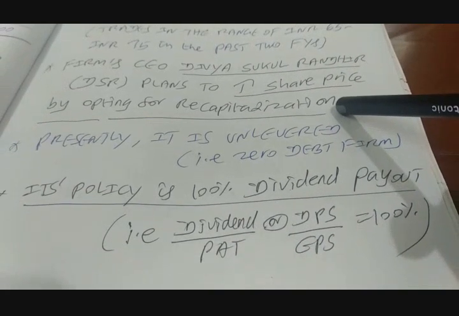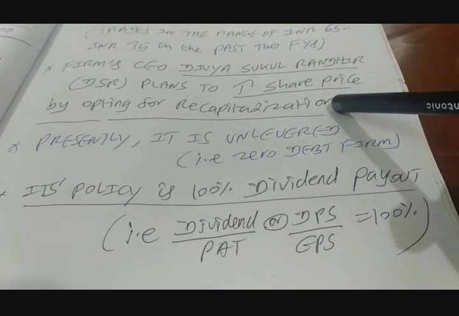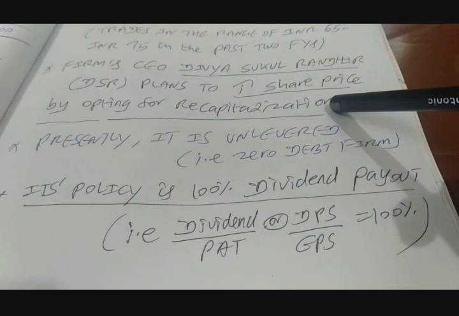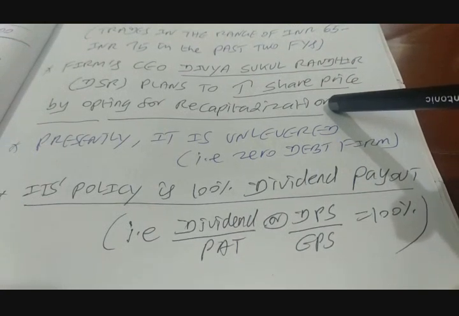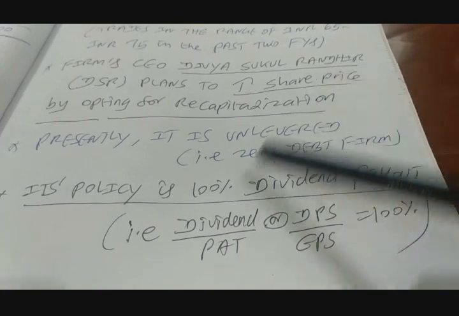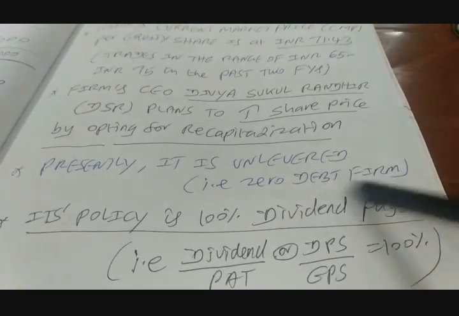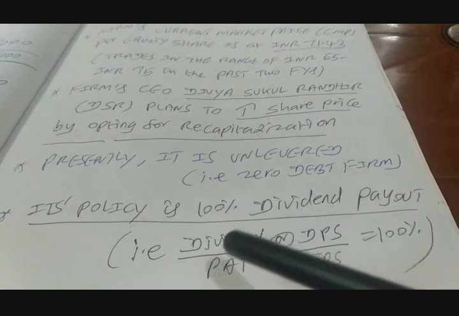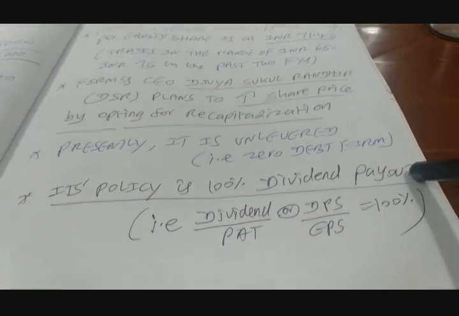So right now they are not having any borrowing. So the company would like to go for borrowing. Thereby they would like to see whether it is increasing the share price for the company or not, right? So presently it is unlevered. That's what I am talking about. Zero debt firm. Its policy is 100% dividend payout.